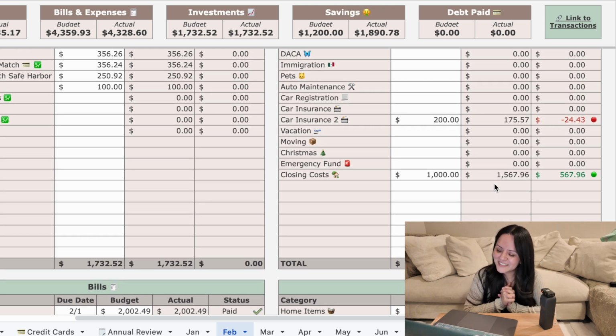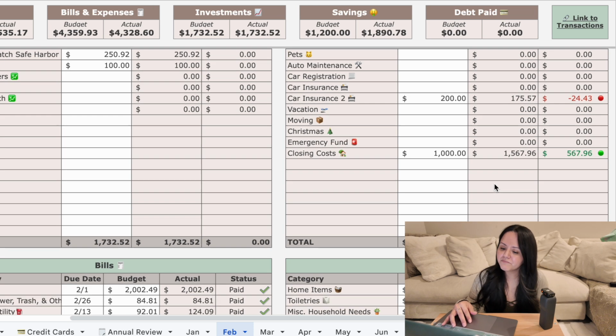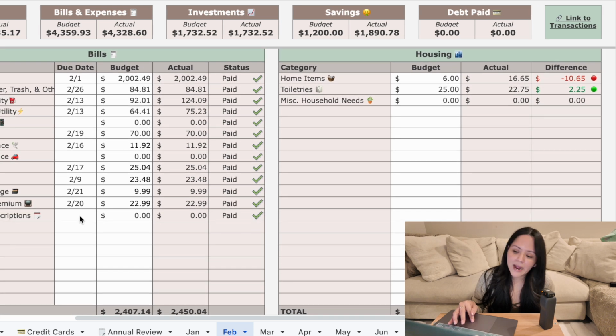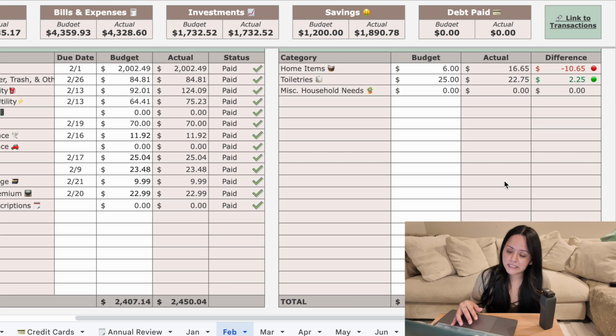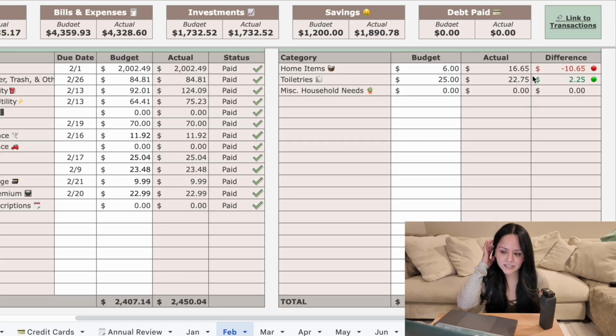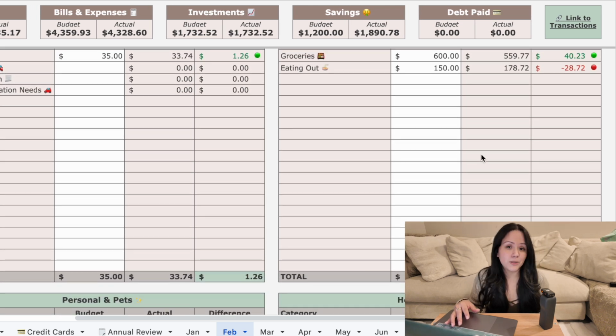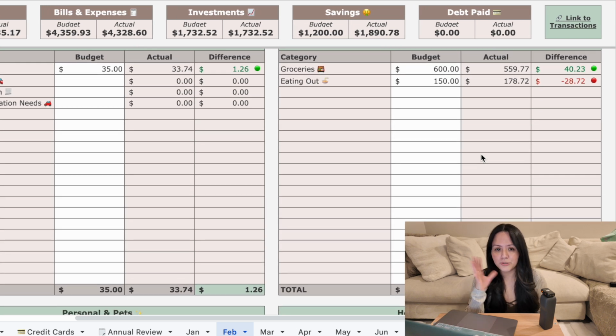And I'm so proud of us for doing that. It's amazing. It's an amazing feeling. Bills all went as planned, all were paid. For housing, we did go over $10.65. I think I had like 2 things that broke that I really needed, so they weren't splurge buys. I actually needed them, and that's why we went over. And we went over on eating out, $28.72, but we did have a lot of family over, so to be fair, we had a reason.